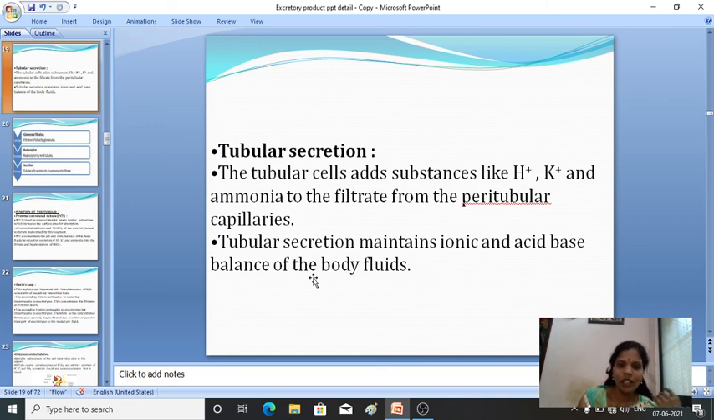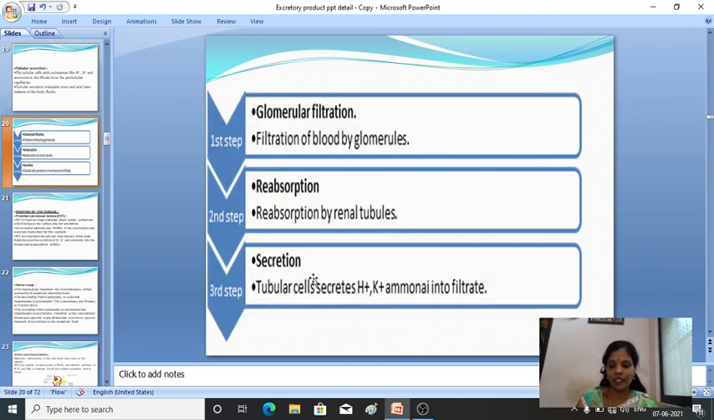Then tubular secretion. Generally the tubular cells add hydrogen, potassium, and ammonia to the filtrate from the peritubular capillaries. It also helps in maintaining the ionic and acid-base balance of the body fluid. So these are the 3 steps.